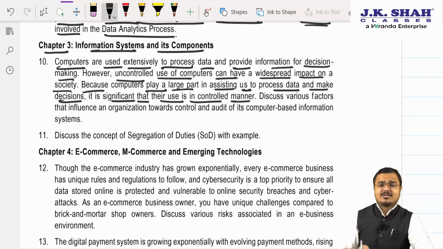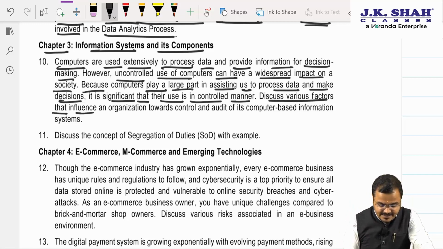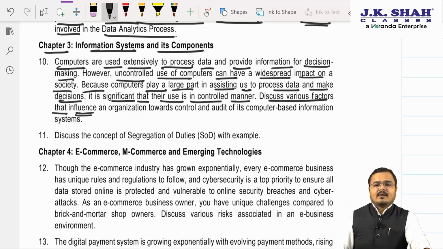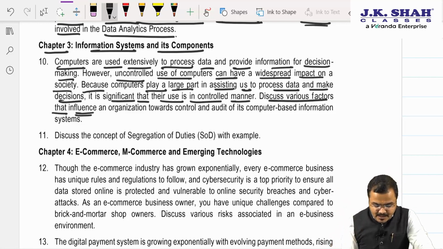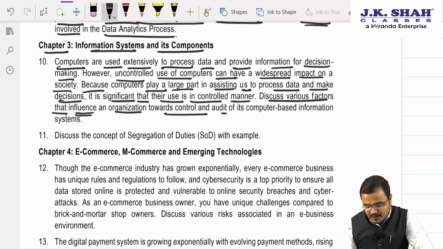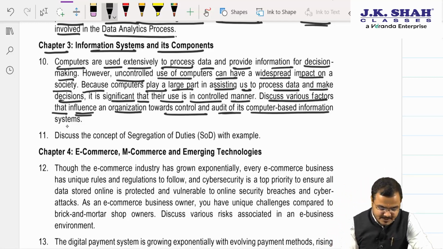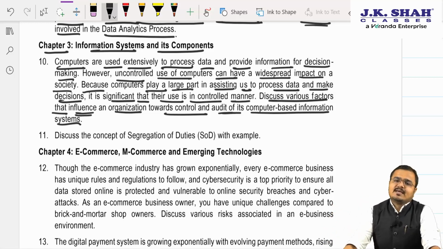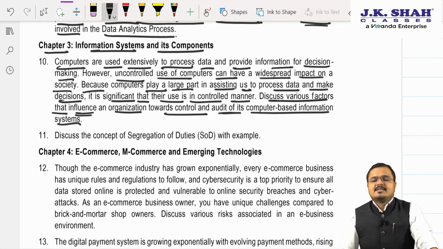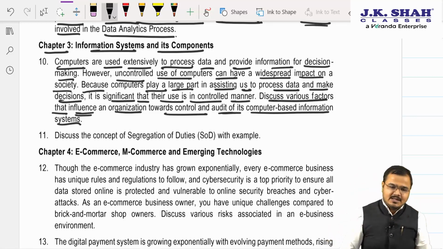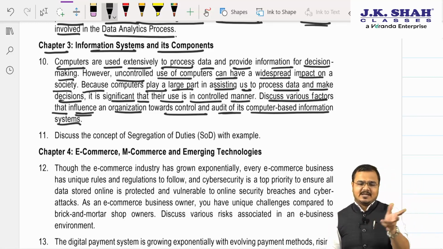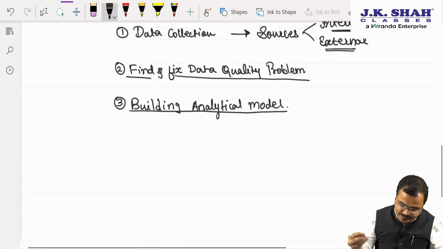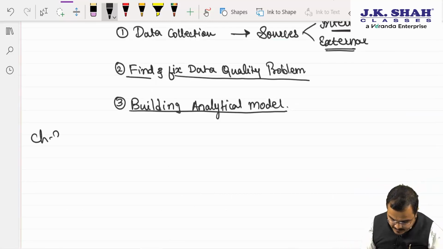Now what is the exact question? Please ask. Yes. Discuss various factors that influence an organization towards a control and audit of its computer based information system. So we are going to discuss what? Sir, factors. Factors regarding what? Sir, that influence the control and audit of the computer based information system. So we'll write it down. Chapter 3.